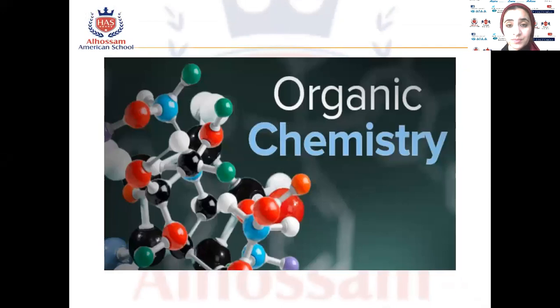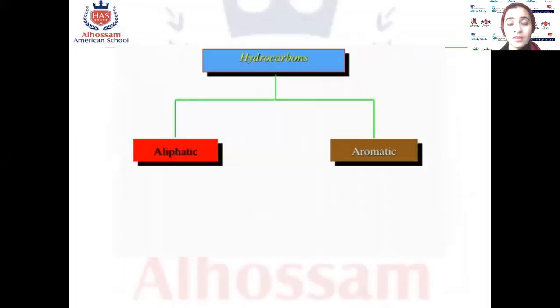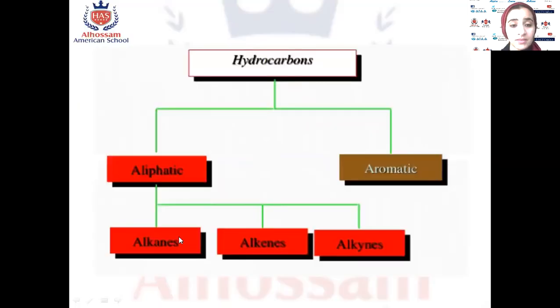Okay, organic chemistry. In the last session, we classified the hydrocarbon into aliphatic hydrocarbon and aromatic hydrocarbon. And we said that hydrocarbons means compounds containing hydrogen and carbon. Today we will classify the aliphatic hydrocarbon into alkanes, alkenes, alkynes. Alkanes with A, alkenes with E, alkynes with Y, okay?